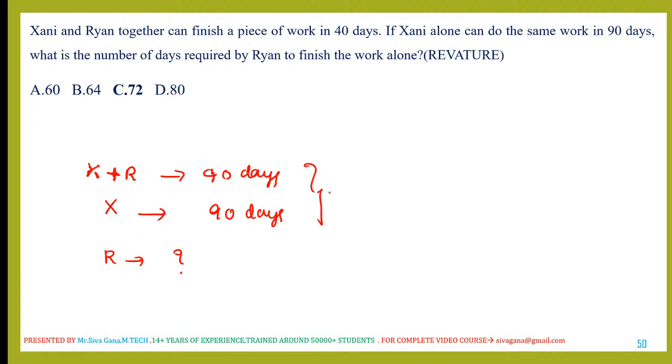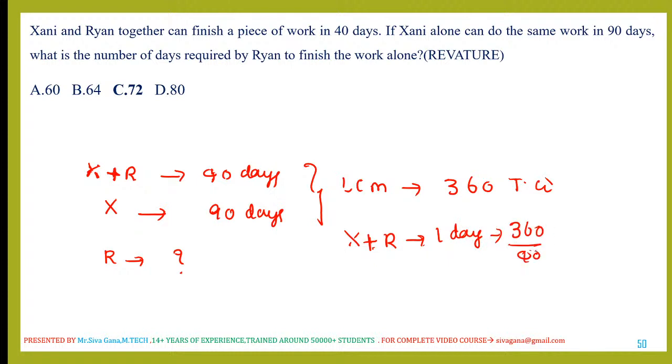If I take the LCM of these two, 40 and 90, the LCM is 360. Let us say this is the total work. Now Xan and Rian's 1 day work is 360 by 40, which is 9 work in 1 day.